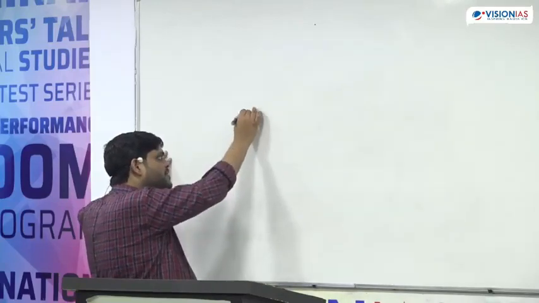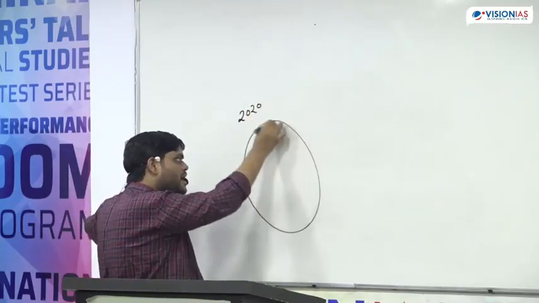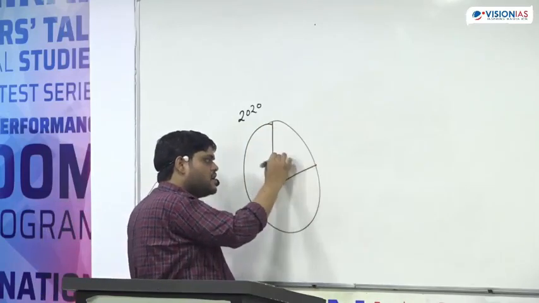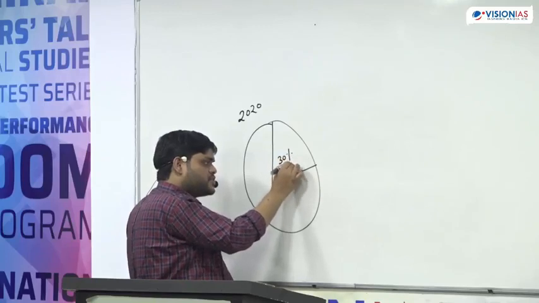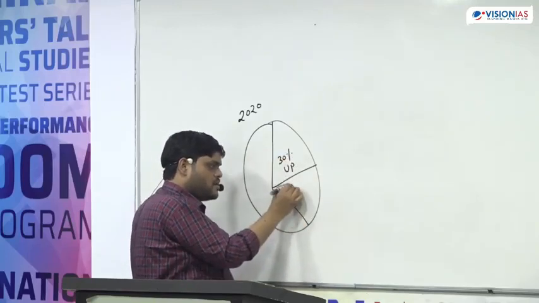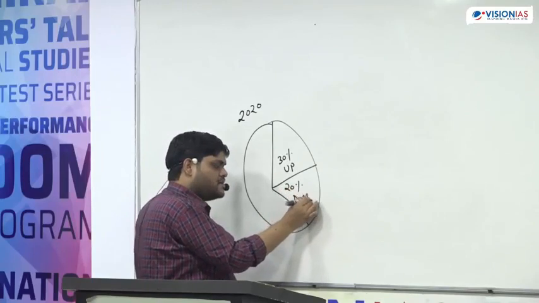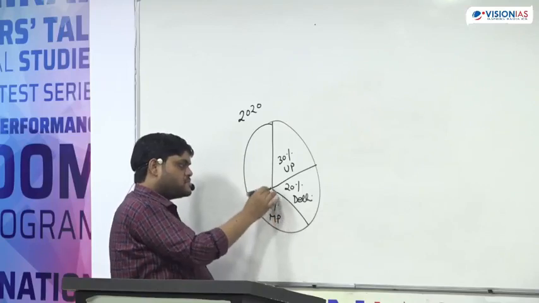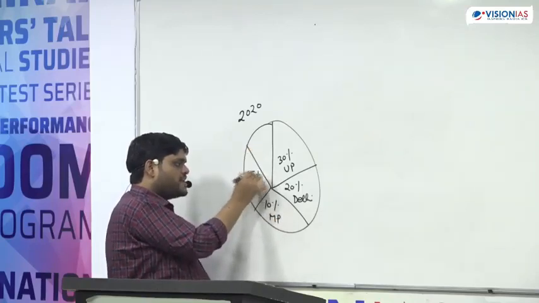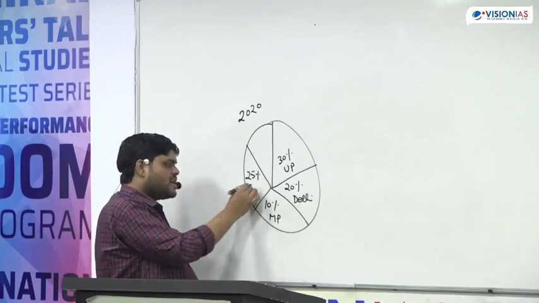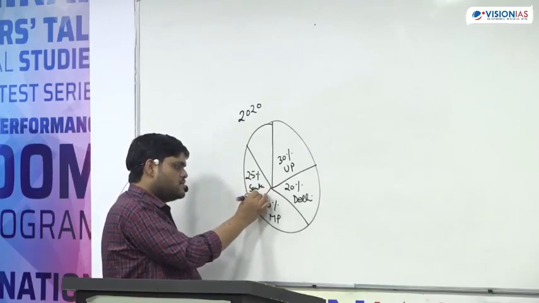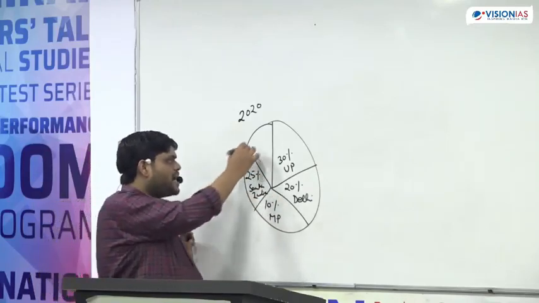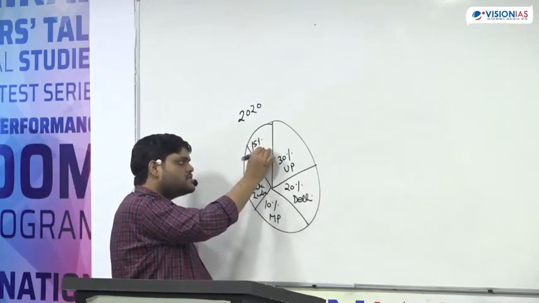Okay, suppose in 2020 in Vision IAS, 30% of the students are from UP, 20% from Delhi, 10% from MP, 25% from South India, and 15% from other states.